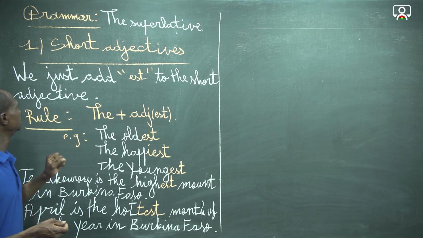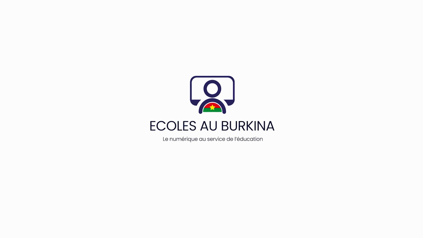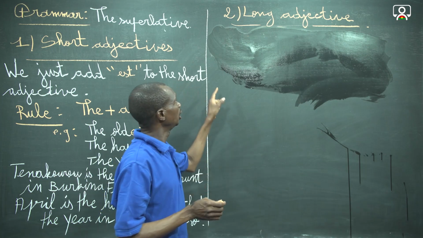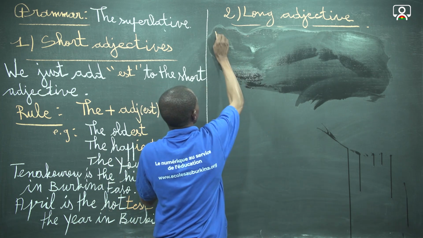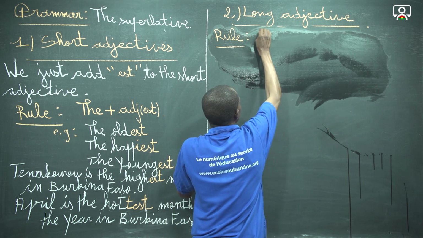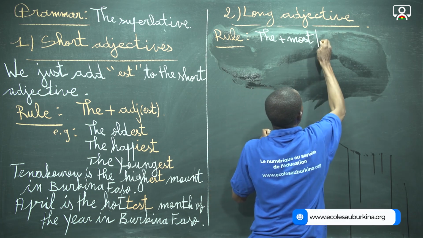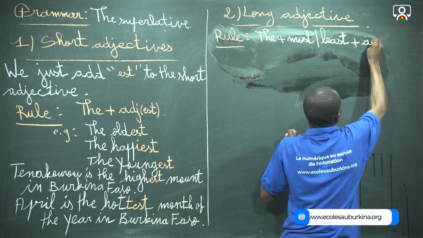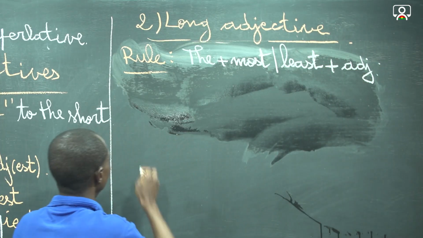Now we are going to deal with the long adjective. Number 2, superlative with the long adjective. The rule of formation is the following. It is the plus most or least, it can be the least also, plus the long adjective. Okay, this is the rule of formation. Example,